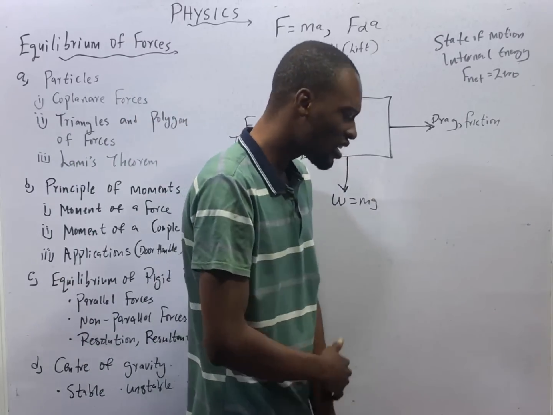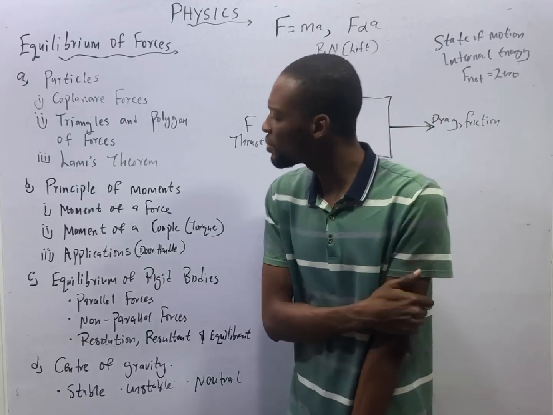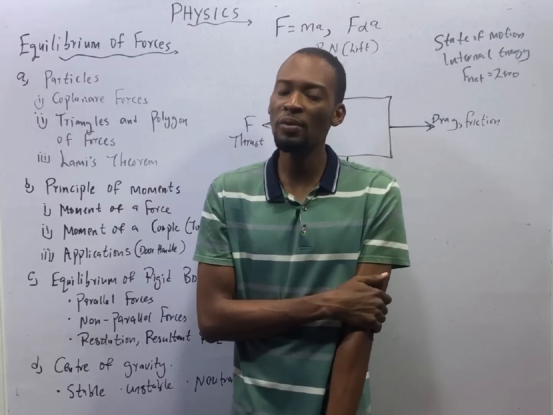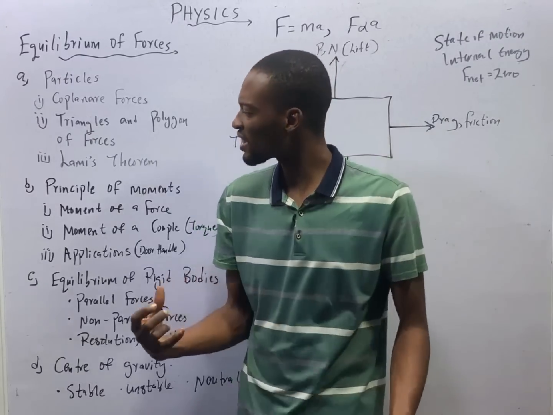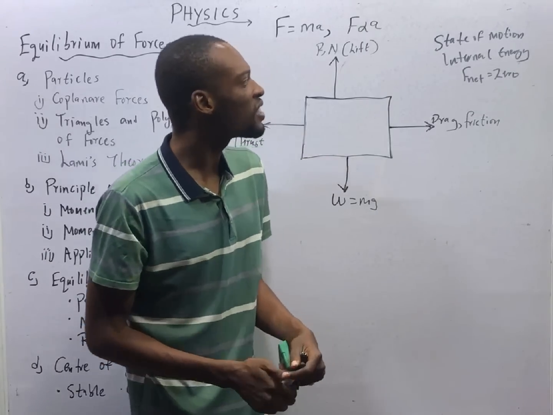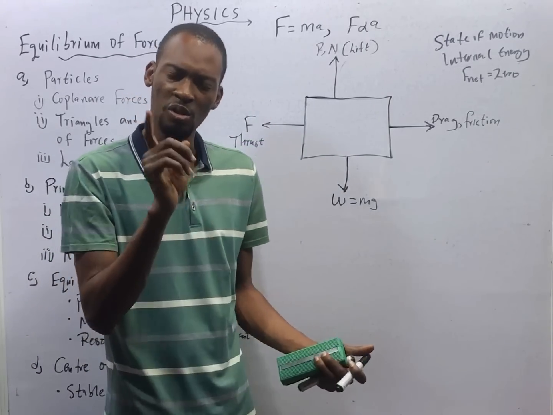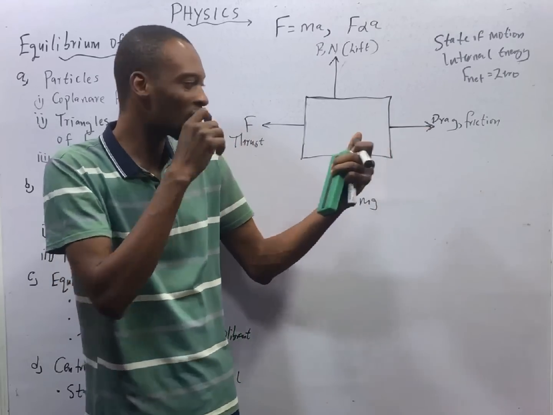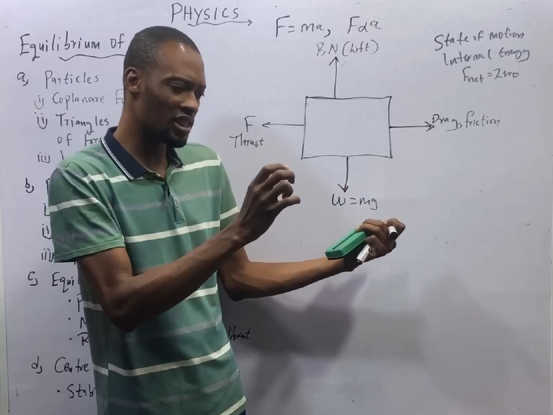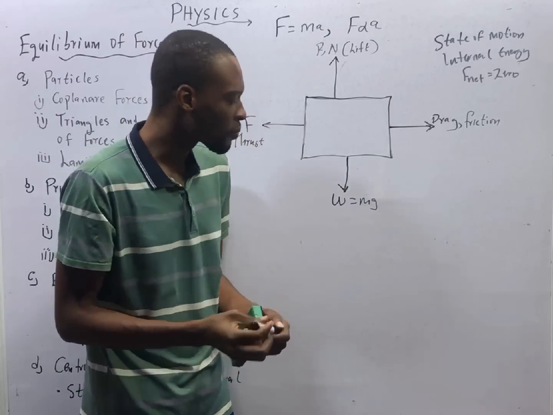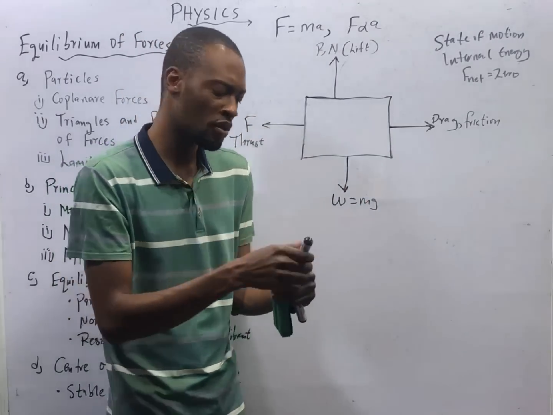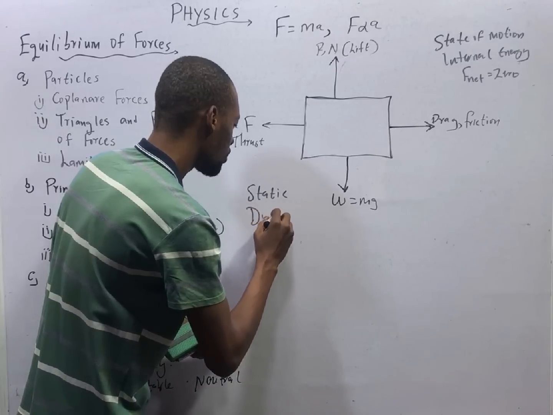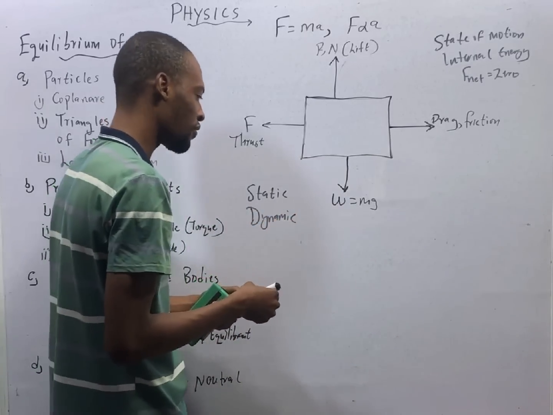They do not say that an object is in equilibrium only if it is not moving. They did not say that an object is in equilibrium only when it is moving. No. They say an object is in equilibrium if its state of motion or internal energy does not change with time. Which means an object in motion can be in equilibrium and an object standing still in one place can be in equilibrium. That is also 2 types of equilibrium. We have the static and dynamic equilibrium. These are the 2 types of equilibrium.